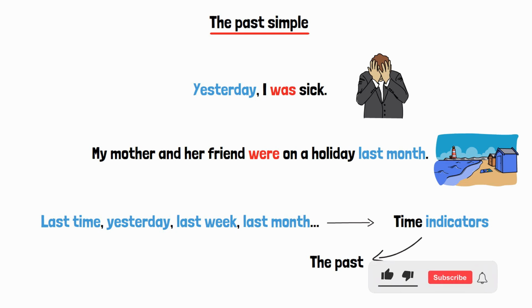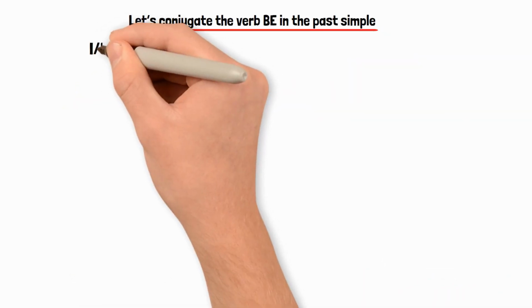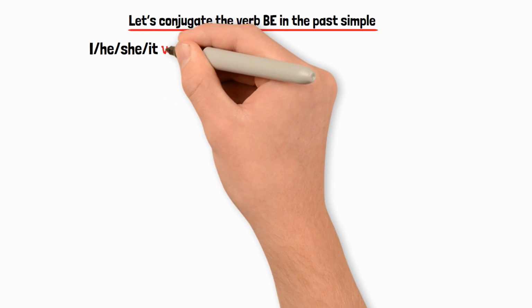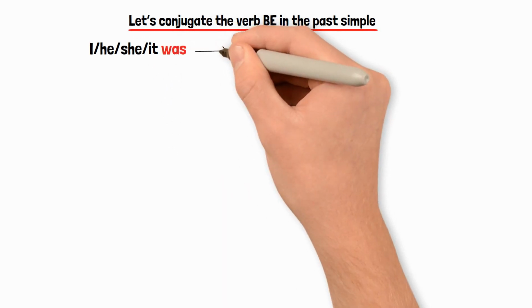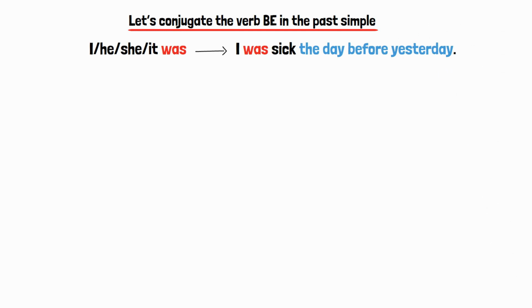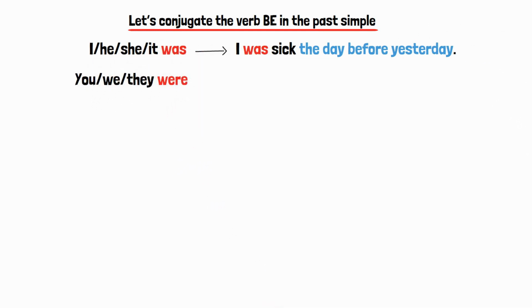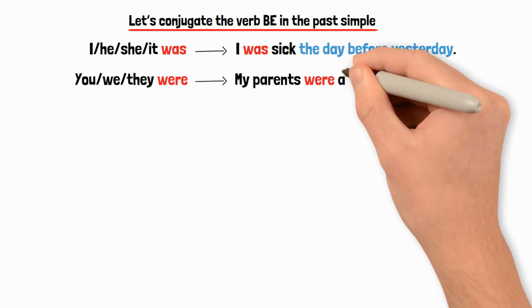That's right. Today we will learn the past simple. Let's conjugate the verb be in the past simple. I, he, she, it was. I was sick the day before yesterday. You, we, they were. My parents were absent last week.